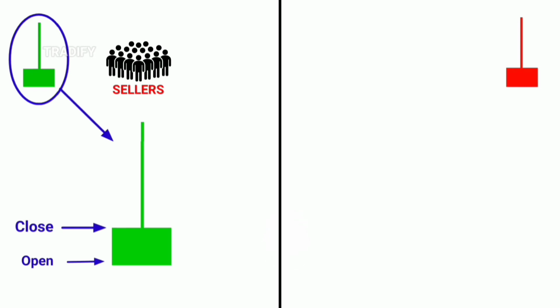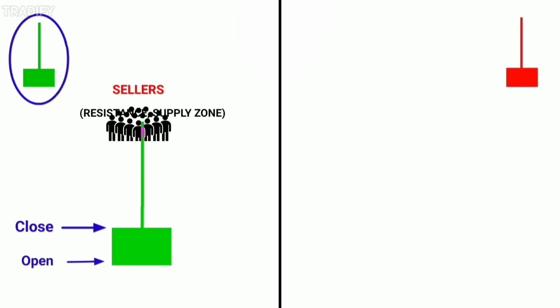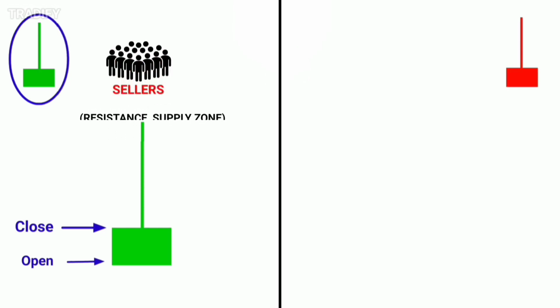When such a candle forms, we don't call it a bullish candle. Instead, we call it bearish, because although buyers pushed the price up, they couldn't maintain control, and sellers pushed the price back down. This candle forms a long upper wick, indicating strong selling pressure and that sellers are in control. In this condition, if you see extra confirmation, you can plan for a sell-side trade.